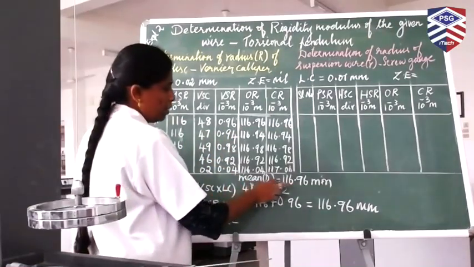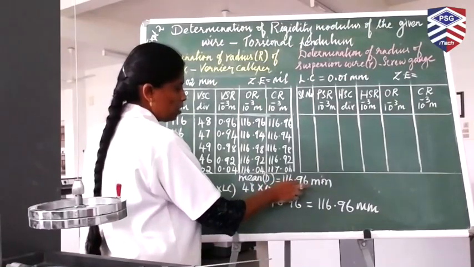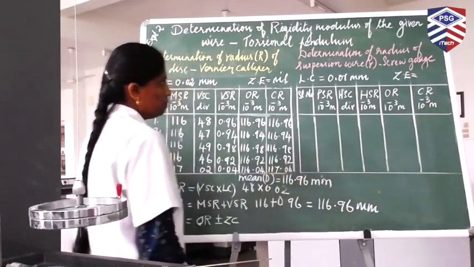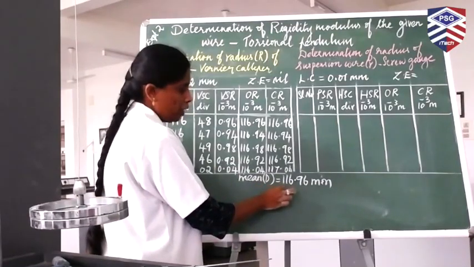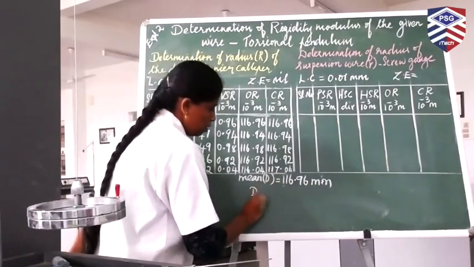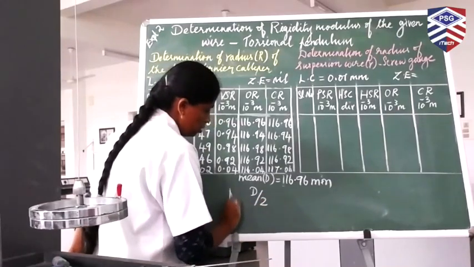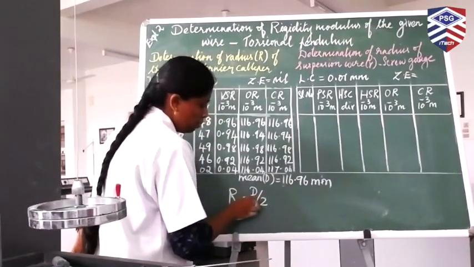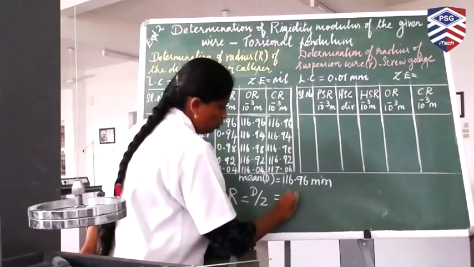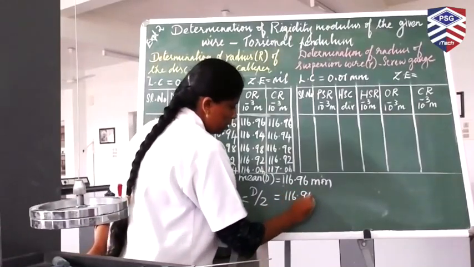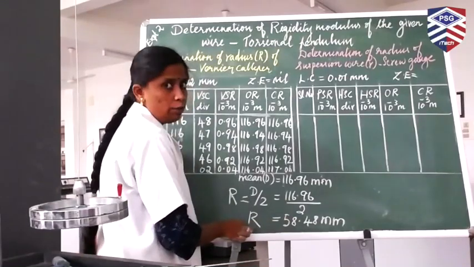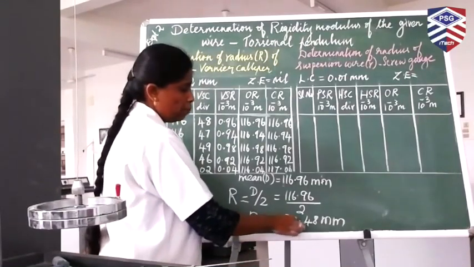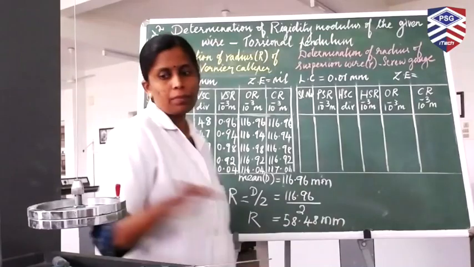The mean diameter that we have calculated is 116.96 millimeter. We calculated the diameter for the circular disc. We have to find out the radius. Diameter by 2 is radius. R is equal to D by 2. This is equal to 116.96 by 2. R, the radius of the circular disc, is 58.48 millimeter.